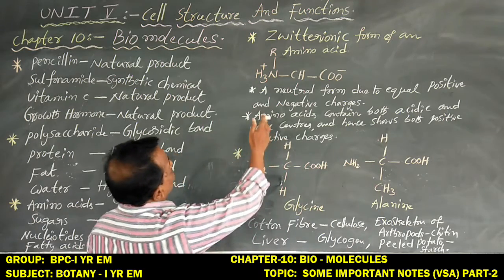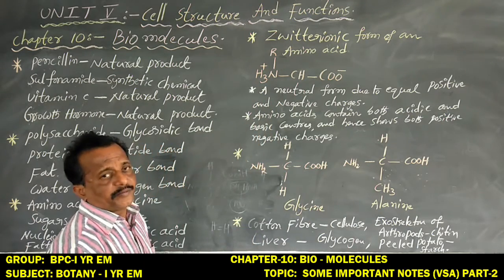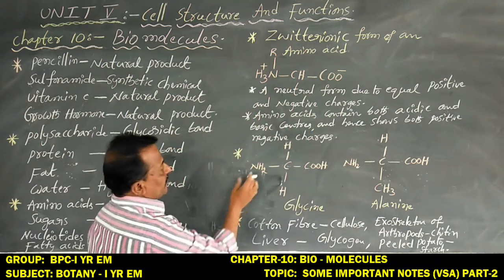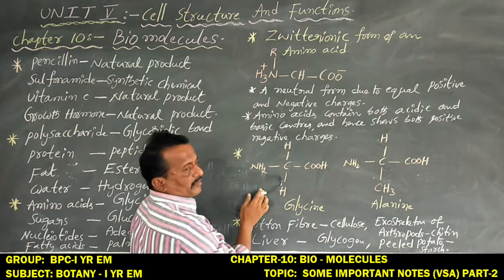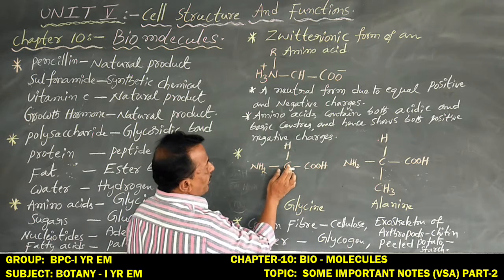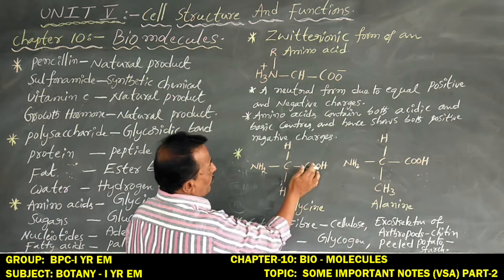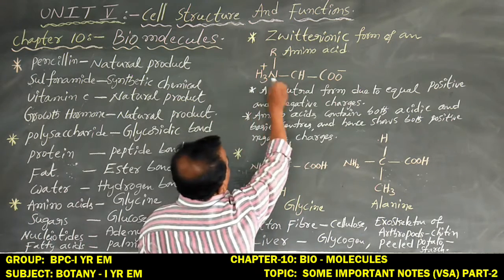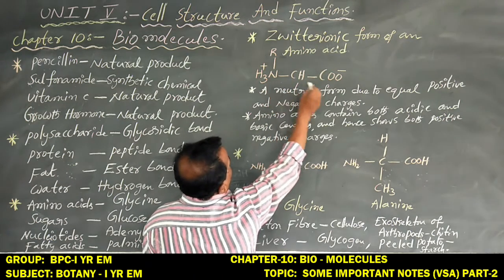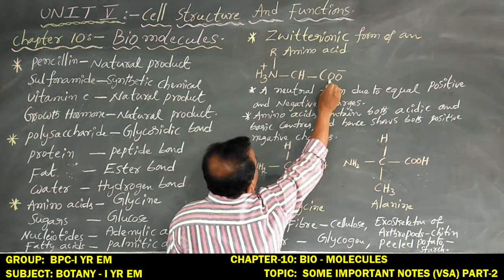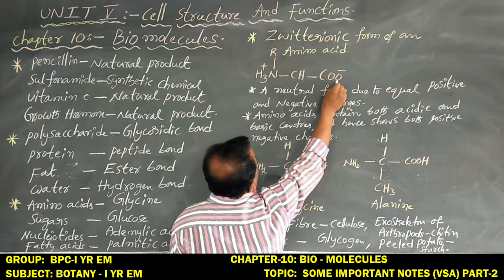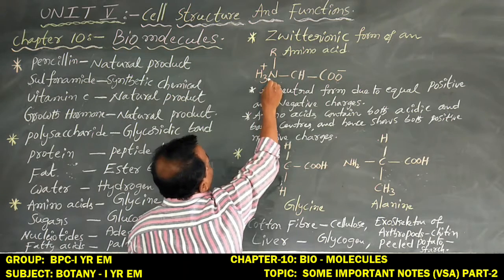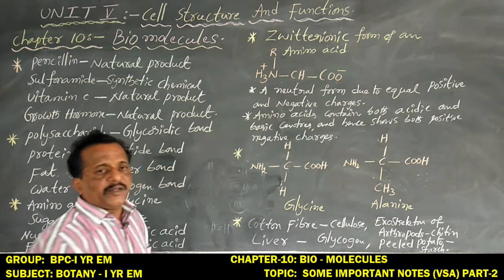And next, coming to how to make a zwitterionic form. Dear students, the zwitterionic form of an amino acid. Generally this is an amino acid structure, containing carbon, hydrogen, amino group, carboxyl group and an alkyl group. But here, to be observed, the carboxyl group is not COOH but only COO minus, and the amino group is not NH2 but NH3 plus.